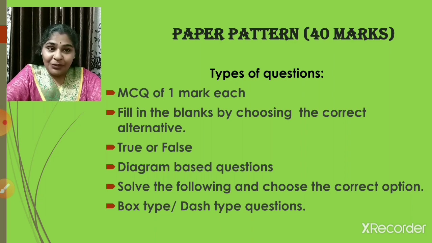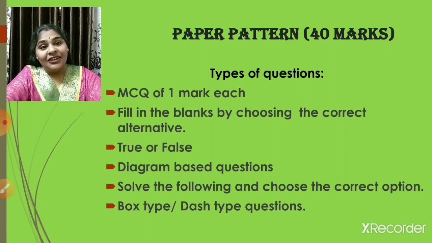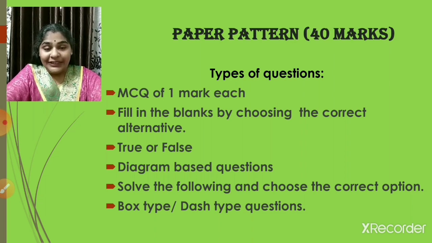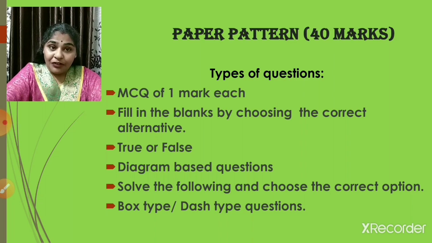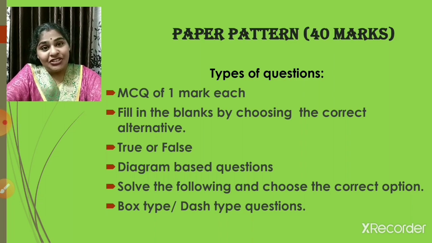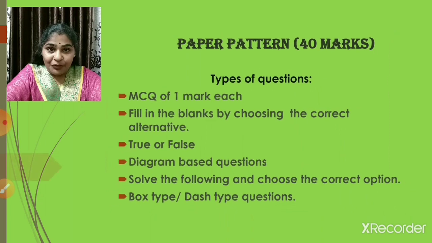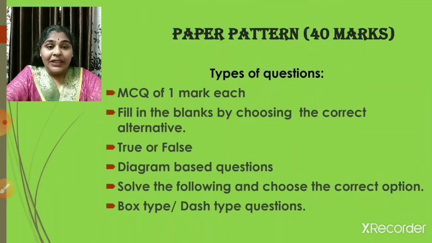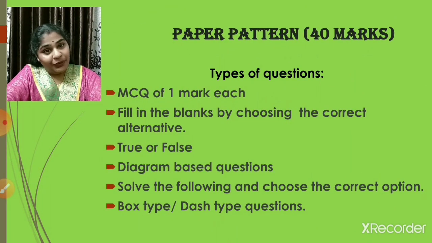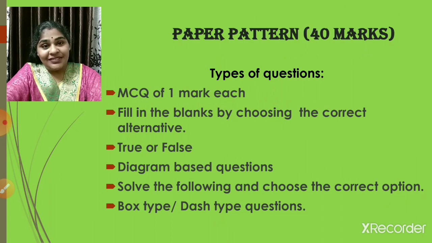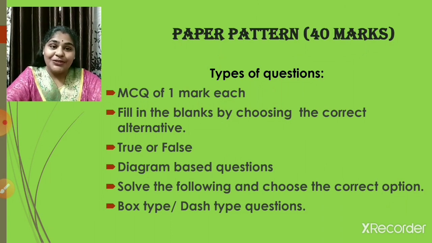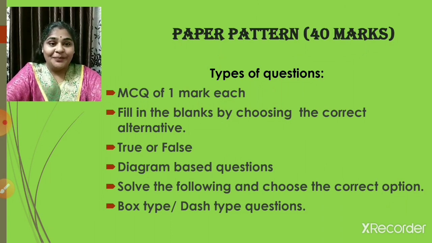Next one is filling the blanks by choosing the correct alternative. You have to again choose the correct option from the given ones. In the MCQ of 1 mark there will be 4 options given, children, and in the rest of the types of questions there will be only 2 options. Next one is true or false. Again, there will be only 2 options, either true or false. So you have to choose the correct option.